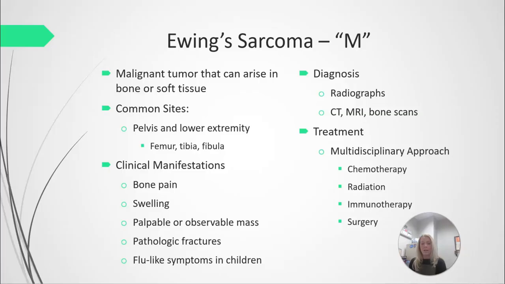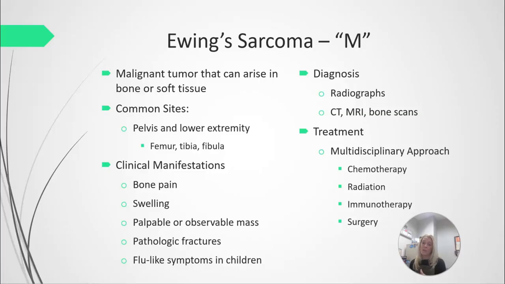So again, clinical manifestations, signs and symptoms are going to be bone pain. Swelling occurs in about 70% of all cases. Pathologic fractures can happen more easily here, but it only happens in about 5 to 10% of cases. There can be a palpable or observable mass in the area of the tumor. And in children, we might see flu-like symptoms, and it might be misdiagnosed as osteomyelitis.